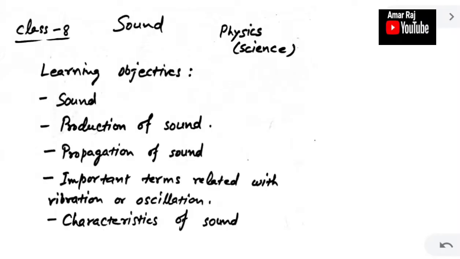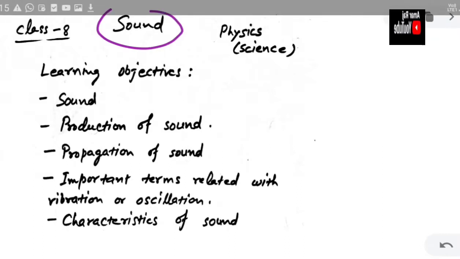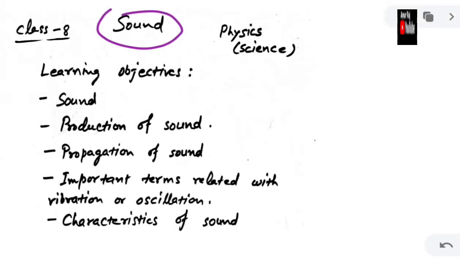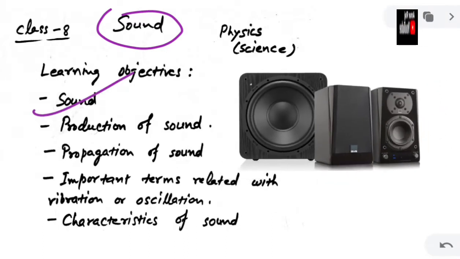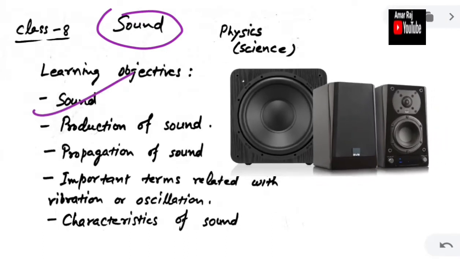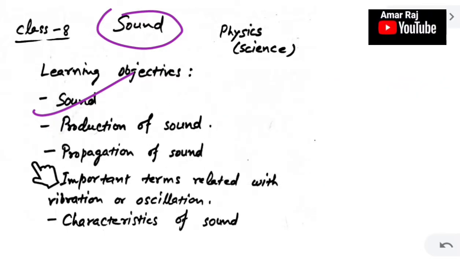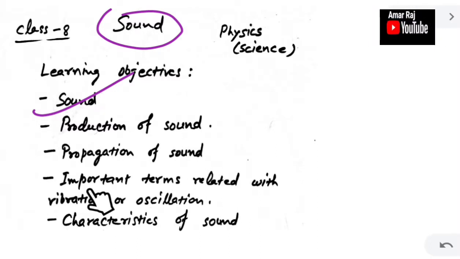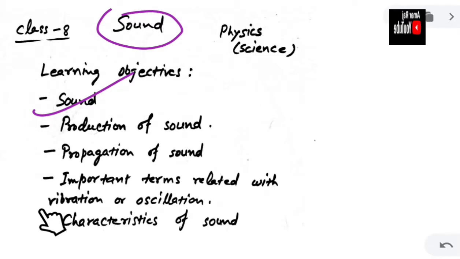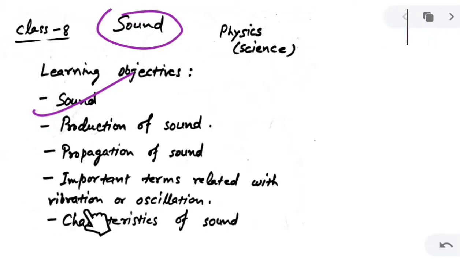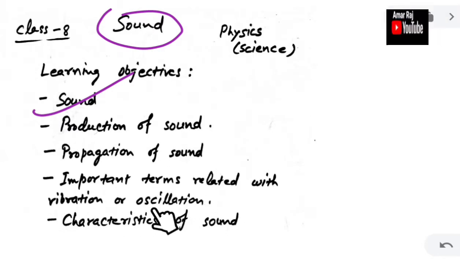As you can see, today we are going to discuss the chapter sound. In this chapter, we will study what is sound. Next, we will discuss production of sound. After, we will discuss propagation of sound. Our next topic would be important terms related with vibration or oscillation. Since sound is produced by vibration, we will discuss important aspects about vibration.